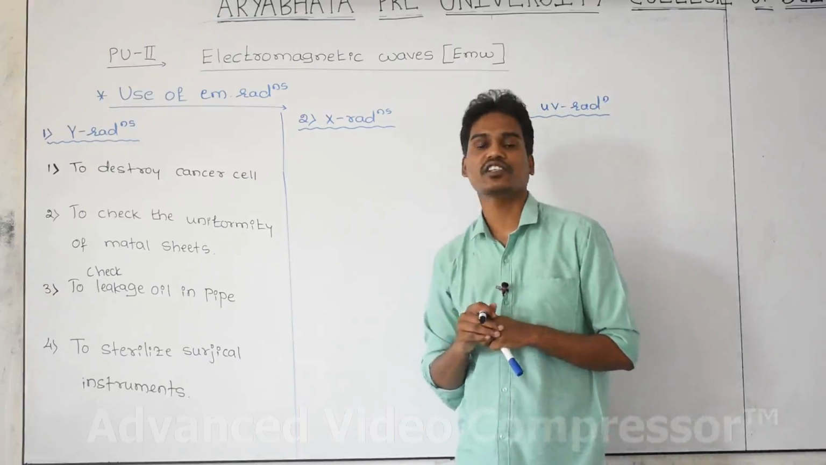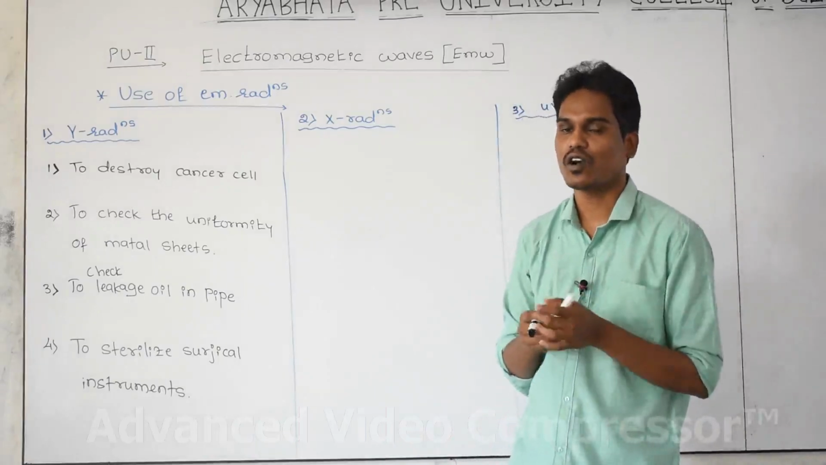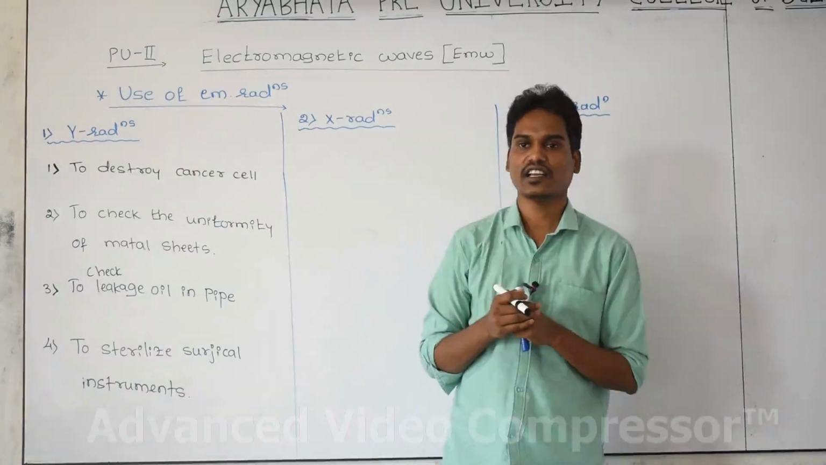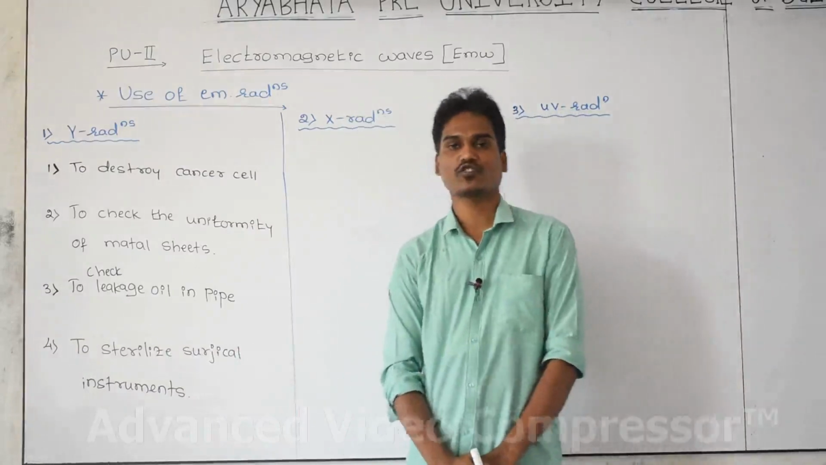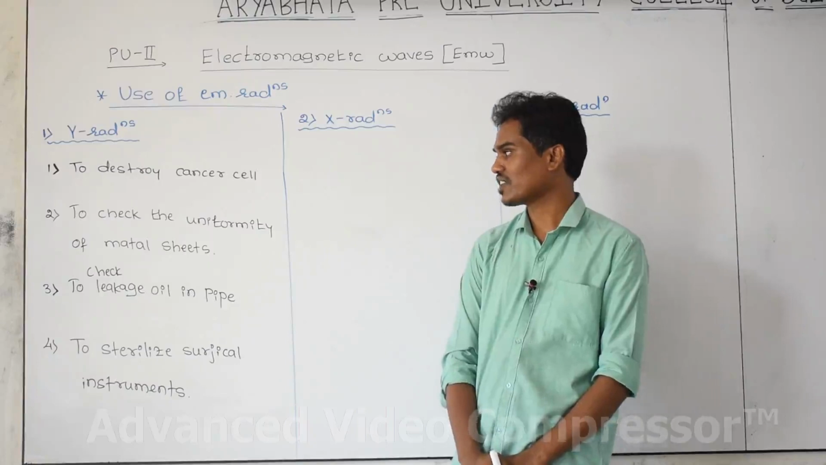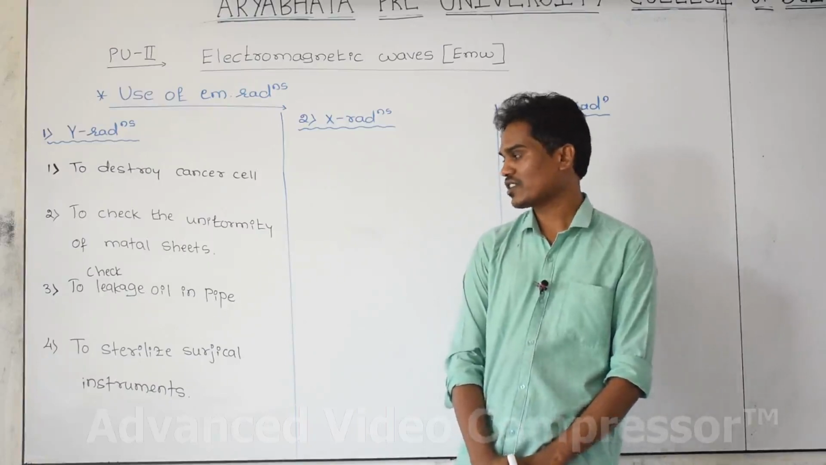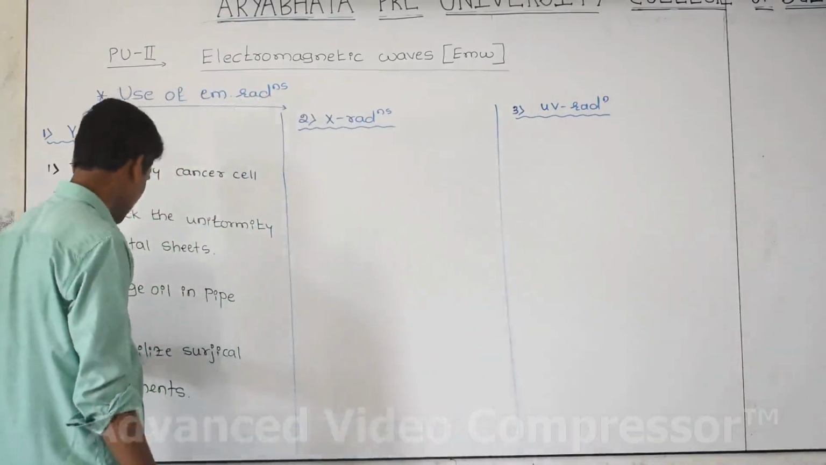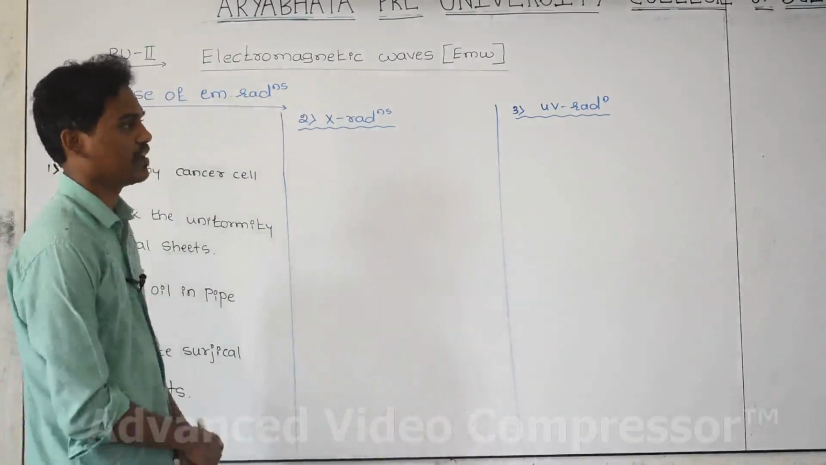If you make this gamma radiation incident on the equipment, then the microorganisms present on the equipment are easily cleared. That's why to sterilize all the surgical equipment or instruments in the hospital, we use gamma radiation. First one is to check the uniformity of metal sheets in industry. Second, to check the leakage of oil in pipes. Next, to sterilize surgical instruments, we use gamma radiation.